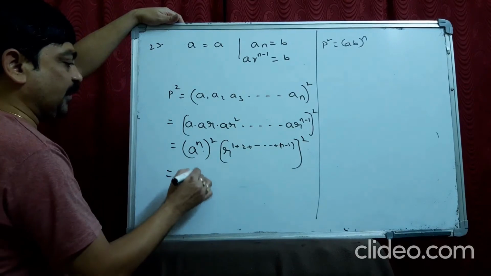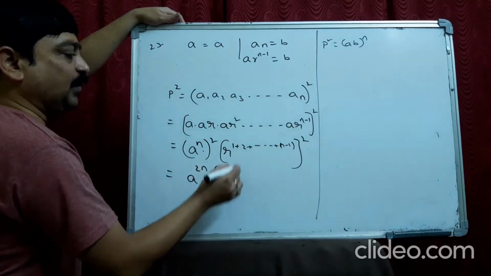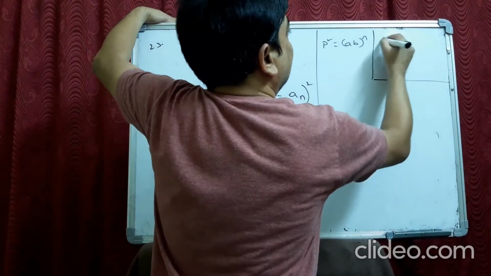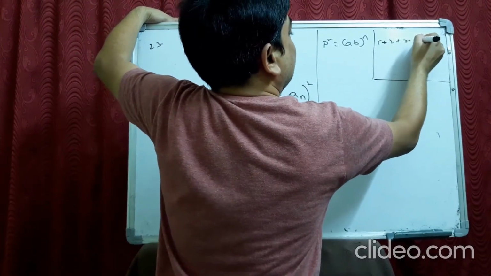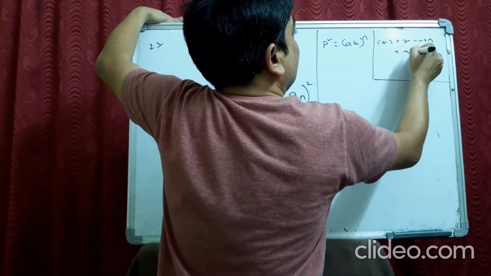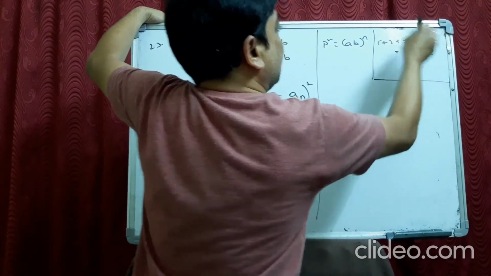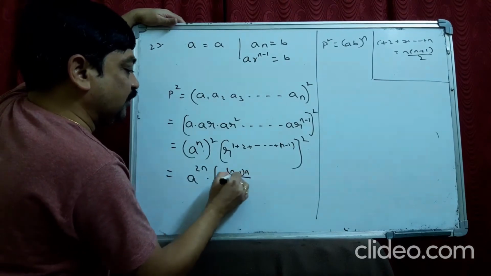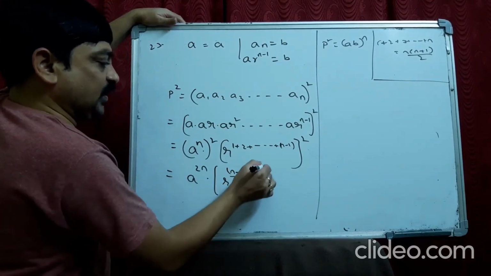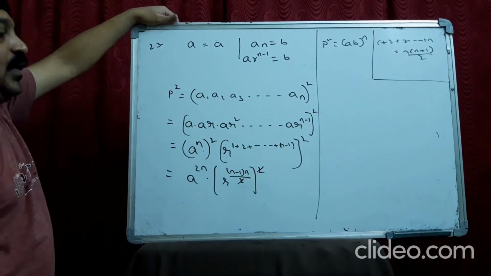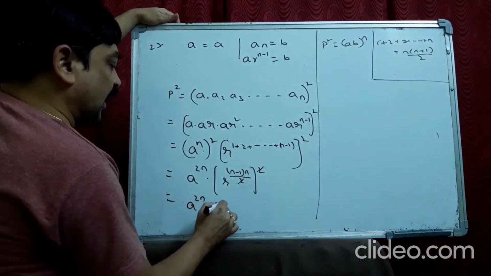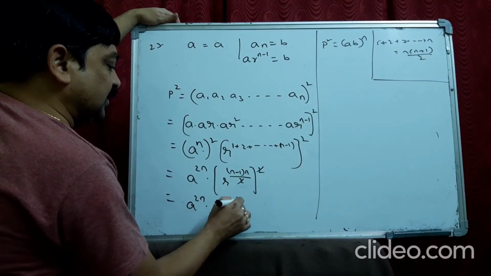So it becomes A power 2n and R power, this is sum of natural numbers. We know the formula: 1 plus 2 plus 3 so on, the sum of natural numbers will be n into n plus 1 by 2. If it is n minus 1, it becomes n minus 1 into n by 2 whole square. So it becomes like this. Okay, now A power 2n, R power n minus 1 into n.